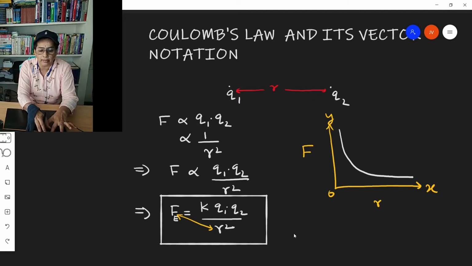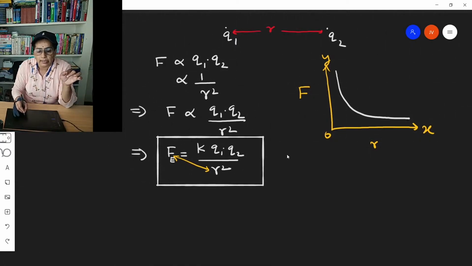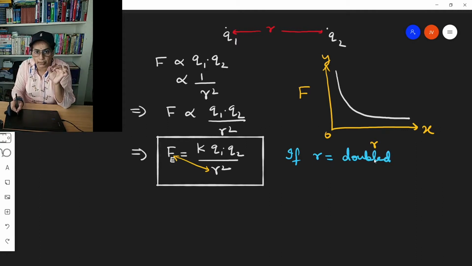Also, you can understand that, just see this formula, if the distance of separation between the point charges is doubled, then R is doubled and it is R square. In that case, the electrostatic force between them will become 1/4 of the original one.